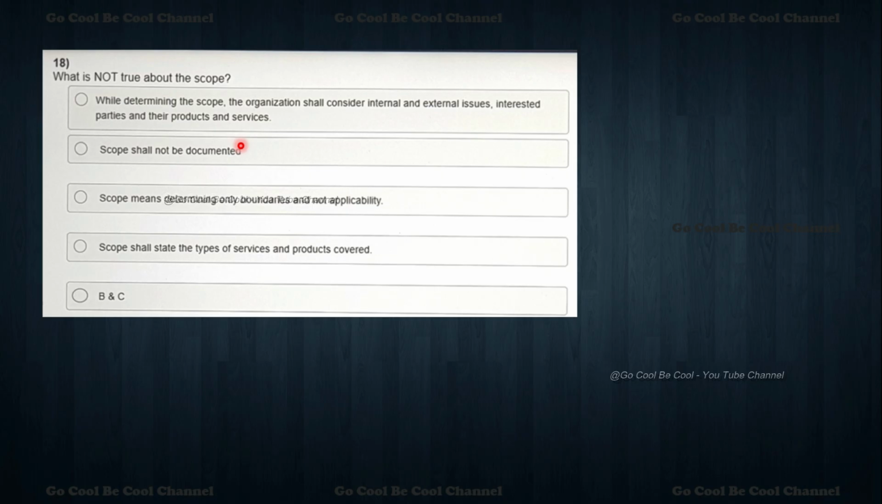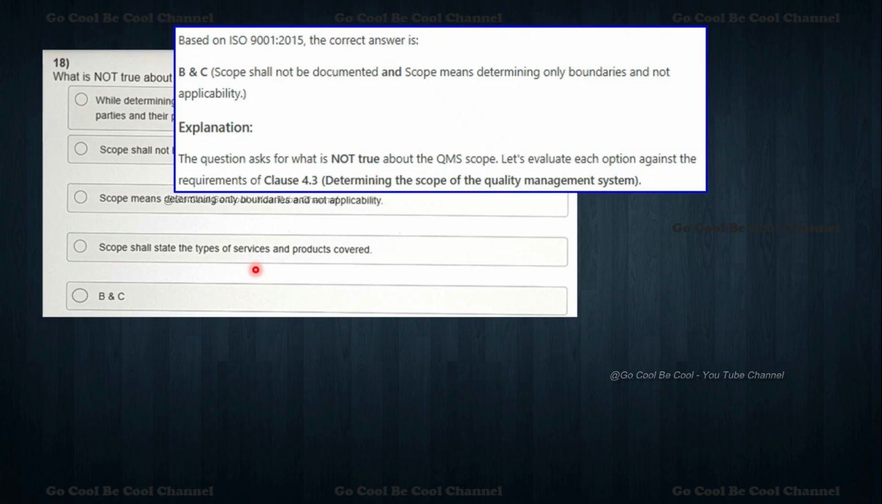Previously, I think in questions 4 and 5, we have studied that. Yes, of course, we have to identify it before. Even when you have a plan for the internal audit, we have to identify the scope. What is the scope for this, especially the QMS? I think we can pick it here: scope means determining only boundaries and not applicability. So we can say here B and C, the scope is exactly the right answer. The question asked what is not true about the QMS scope.